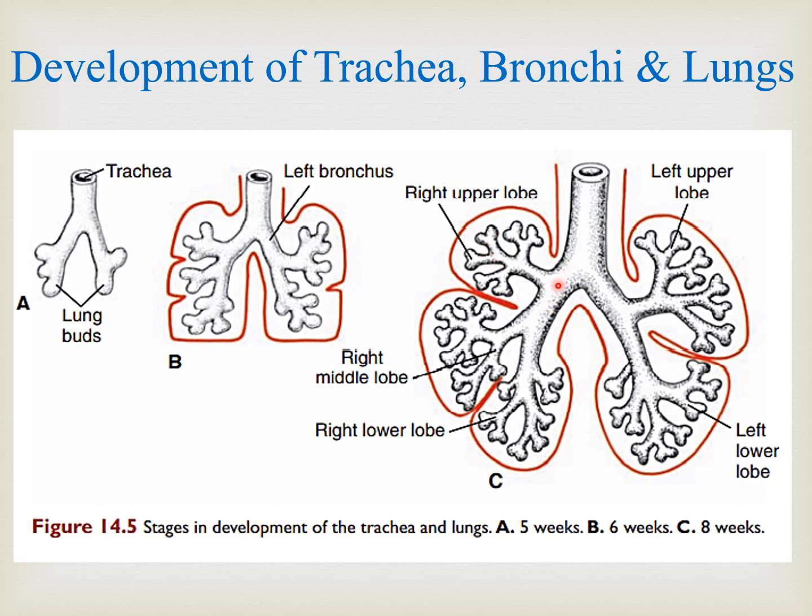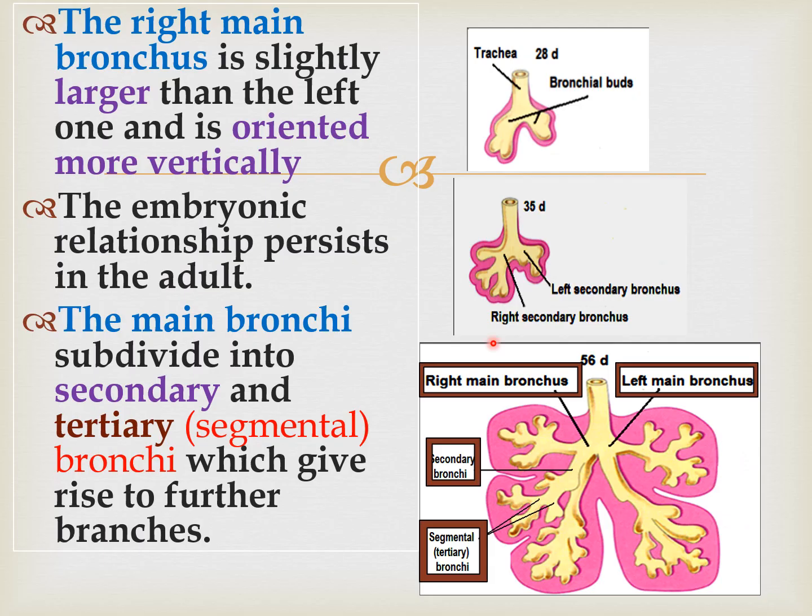So this is the primary bronchus, then we have lobar bronchi, and then we have segmental bronchi, which are the tertiary bronchi, and further they will divide into different generations, and this is happening in the 5th, 6th and 8th week. So in the 5th week, 6th week and 8th week, almost tertiary bronchi are already formed.